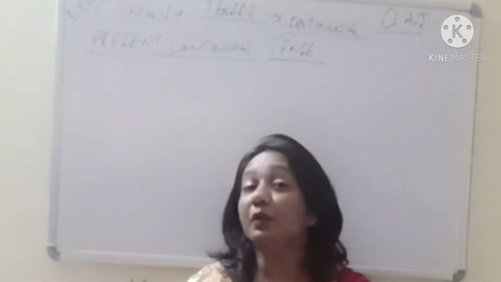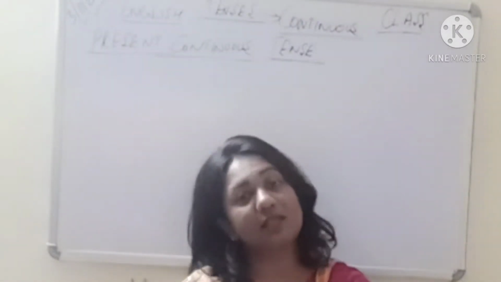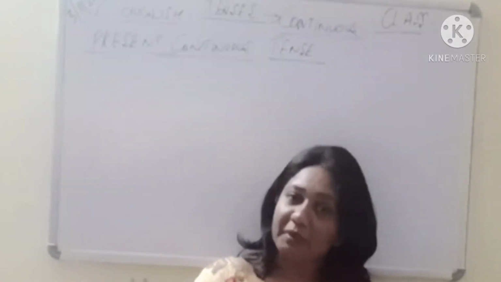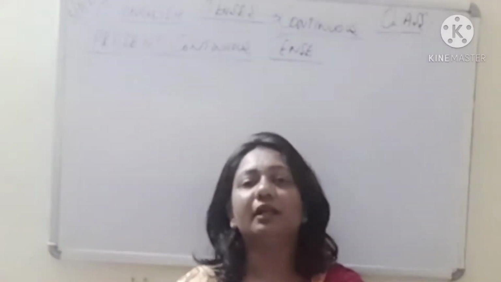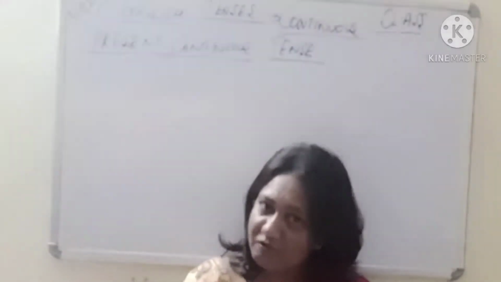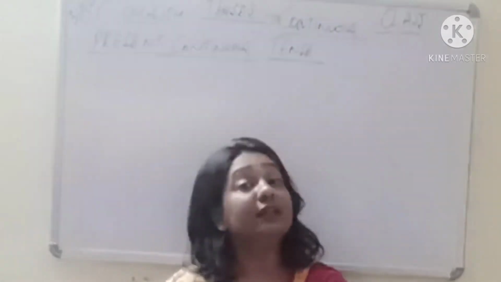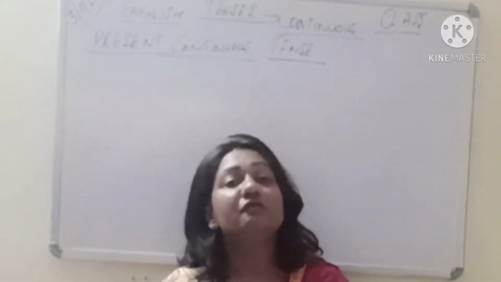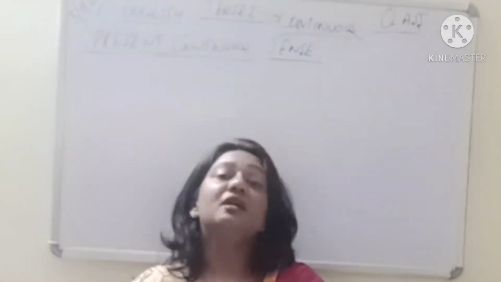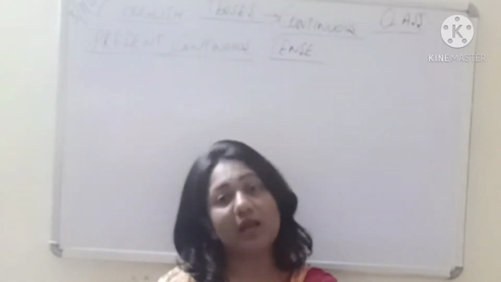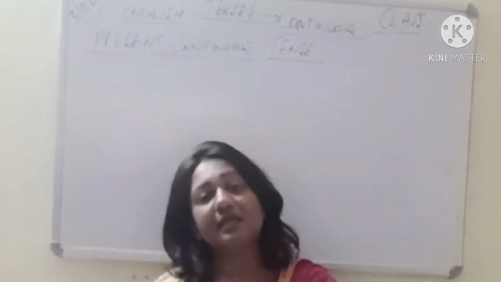So we have already started with a very important topic. I hope you remember tenses, and we have discussed what is simple present tense, what is simple past tense, and what is simple future tense. Apart from that, we have discussed a small topic related to it, what are verbs and types of verbs, that is auxiliaries and the main verbs, and then a small topic, subject verb agreement and the sentence structure, the sentence pattern. So all these things I hope you have understood, and we have discussed some of the exercises from your book also related to simple past, present and future tense.